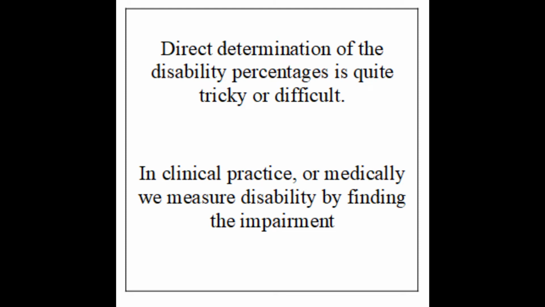In clinical practice, or medically, we measure disability quite indirectly. We do that by measuring the loss of physical functions. That type of measurement is reasonably accurate also. The value we get is physical impairment. When you make sure that the physical impairment you decided is permanent, it is medical disability. In short, medically disability is just PPI or permanent physical impairment. What court or authorities expect from you is to determine this same PPI in percentages, nothing less or nothing more.